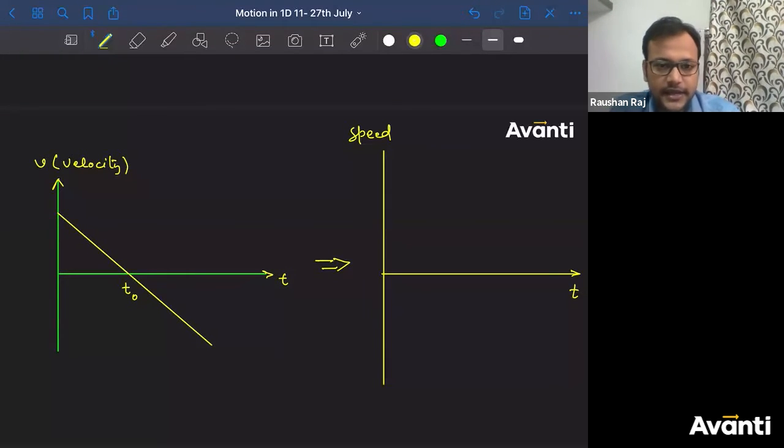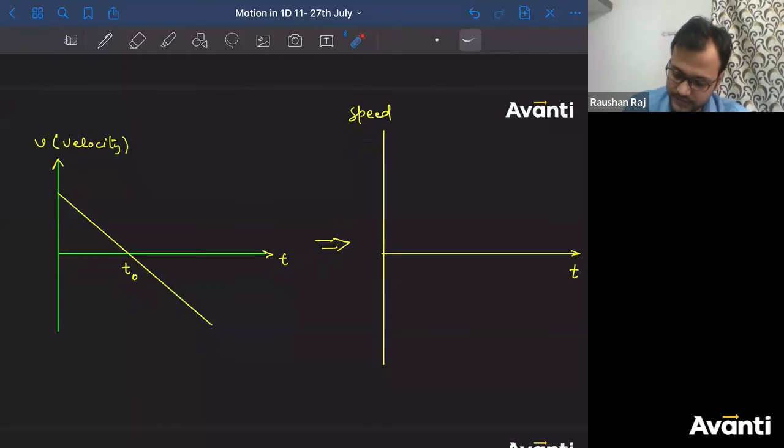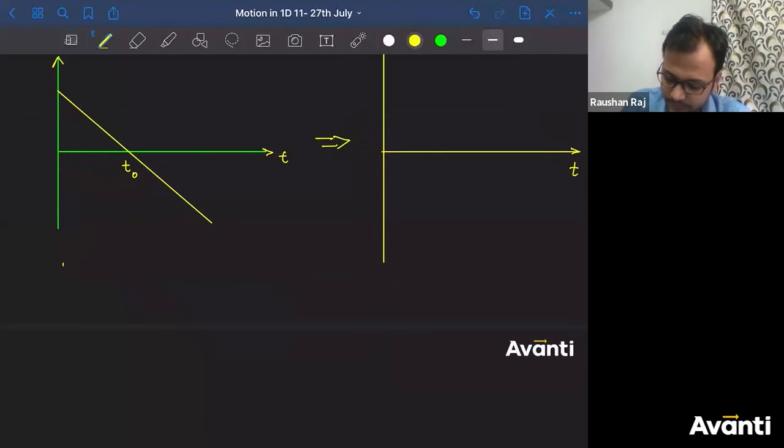Arahan is saying that negative velocity will be positive speed. The graph is in the shape of V. Very good, Ritvika. Tarak Datta is saying just change in velocity, not the direction. See, simple सी बात है. What is speed? If I talk about instantaneous speed and instantaneous velocity, the magnitude of instantaneous velocity is nothing but the instantaneous speed. Are you right?